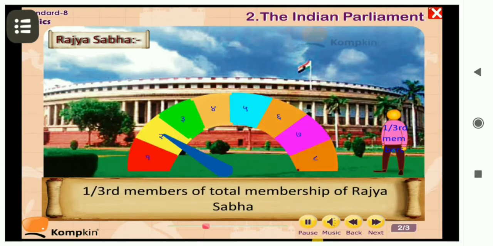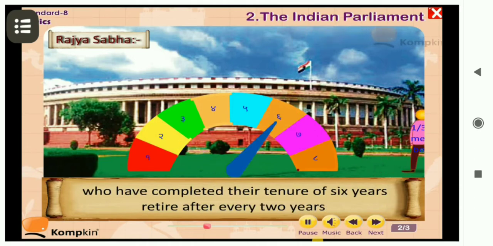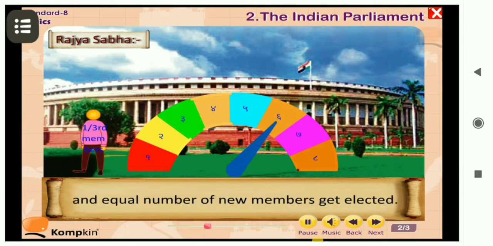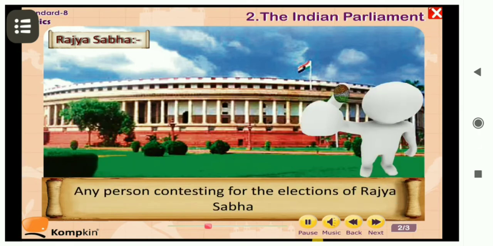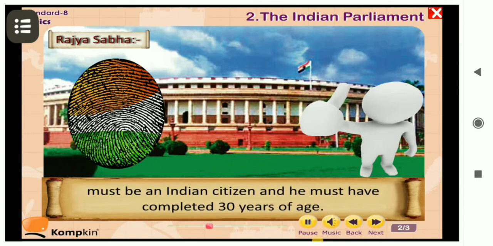One third of the total membership of Rajya Sabha, who have completed their tenure of 6 years, retire after every 2 years. An equal number of new members get elected. Any person contesting for the elections of Rajya Sabha must be a citizen of India and must have completed 30 years of age.